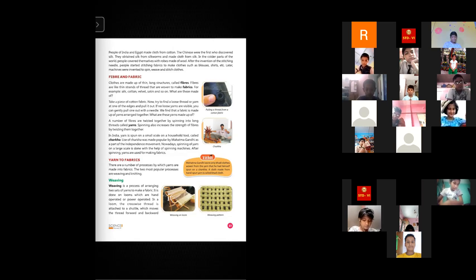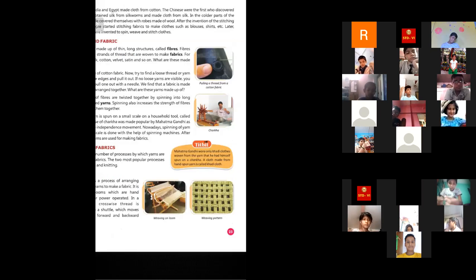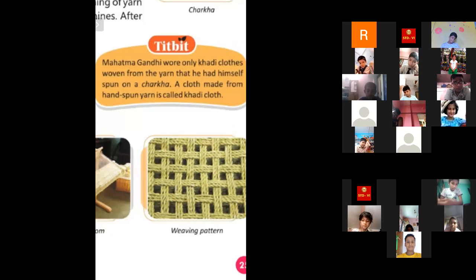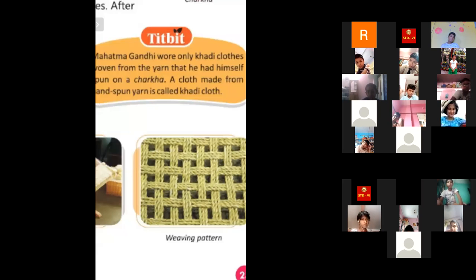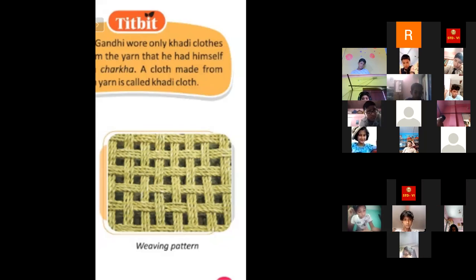Can you see, if you have any cotton cloth, and you look at the cloth, it will be better if you use a magnifying glass. If you have a magnifying glass, you can look at your cotton cloth through it. You can see these structures. Have any of you seen these types of structures in your cotton cloth? Yes, ma'am.